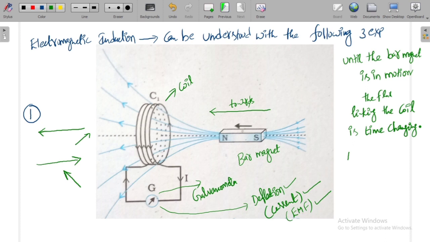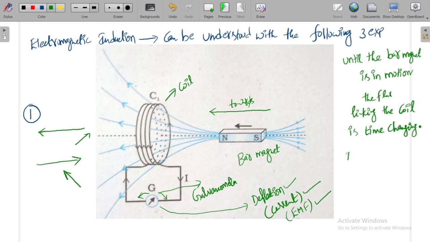The magnetic flux has some direction, and based upon the direction of magnetic flux, you will have the current. The deflection moving in the opposite direction indicates the reduction of current. Reduction of current makes the galvanometer move in the opposite direction. If it moved in this direction previously and now moves in this direction, it means the current reduces, which means the EMF reduces. In this way we can understand.